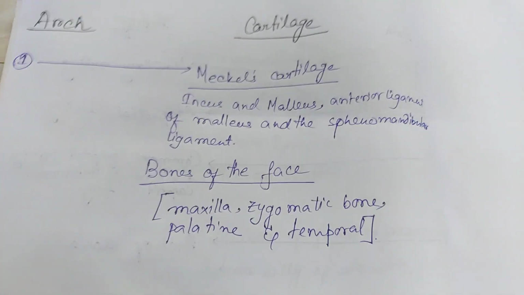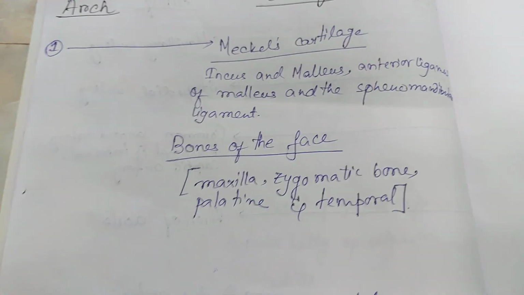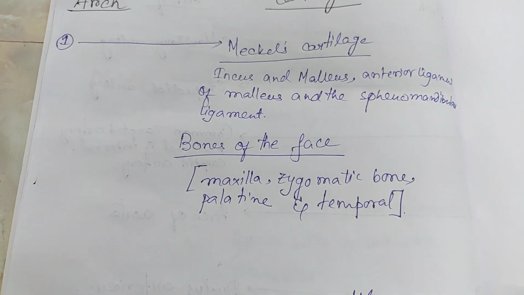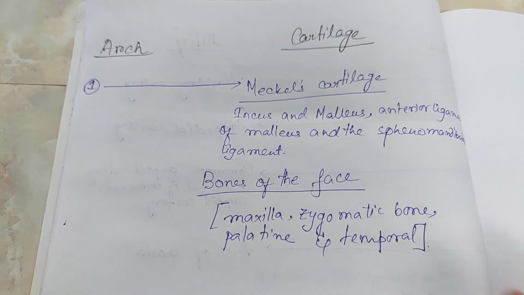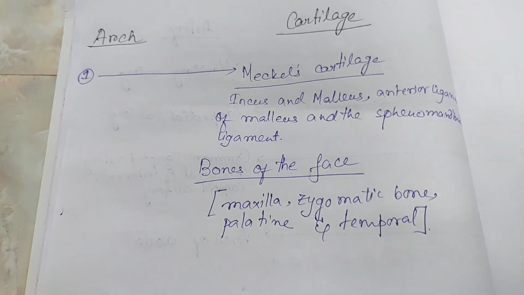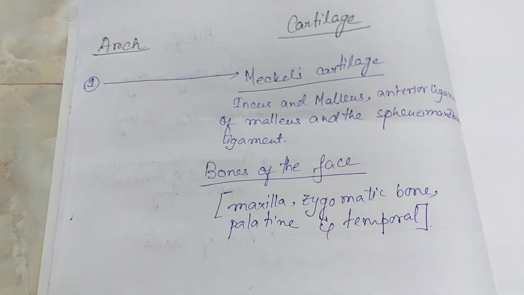Now, bones of the face. What are the bones of the face? We have got 4 bones here: maxilla, zygomatic bone, palatine bone and the temporal bone. So these are the cartilage and the bony derivatives of the first arch.